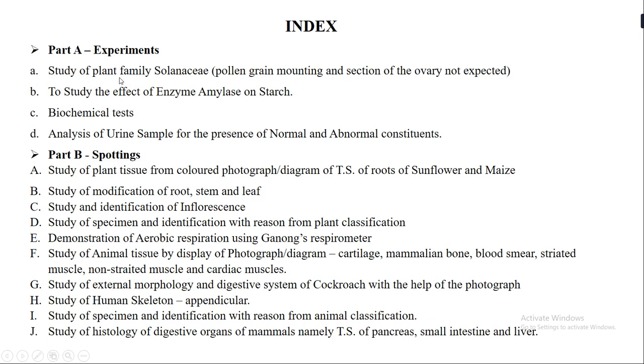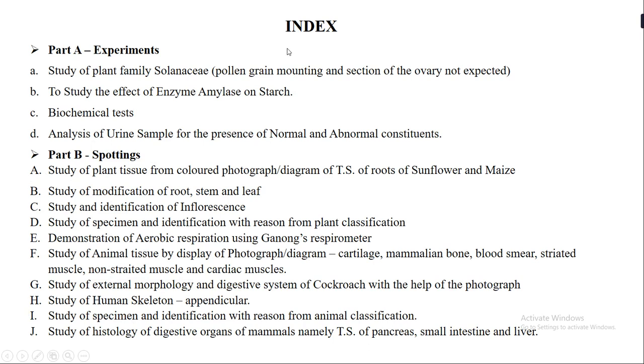Okay, the first one is study of plant family Solanaceae. The second one is to study the effect of enzyme amylase on starch. Third one is the biochemical test. The fourth one is analysis of urine sample for the presence of normal and abnormal constituents. So this is part A of your index. Part B is the demonstrative experiments or the spottings, that is from alphabet A to alphabet J. And this is the sequence that you need to follow when you are writing the index.